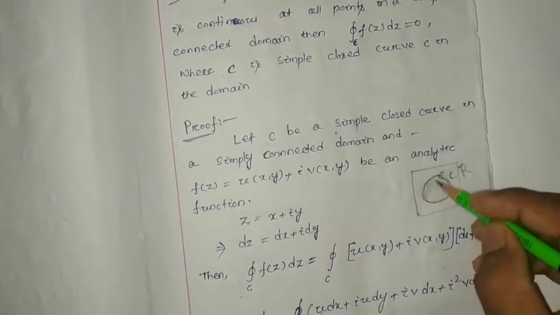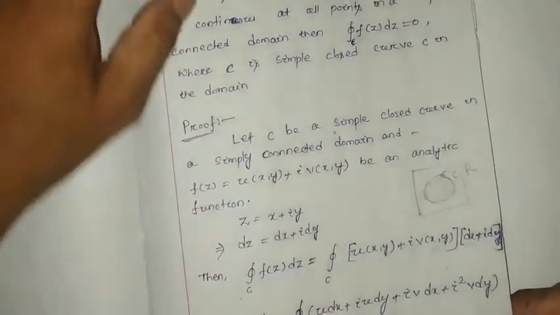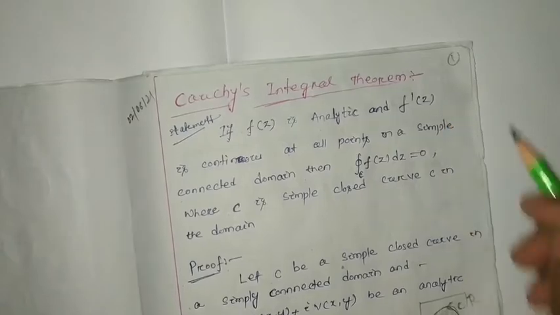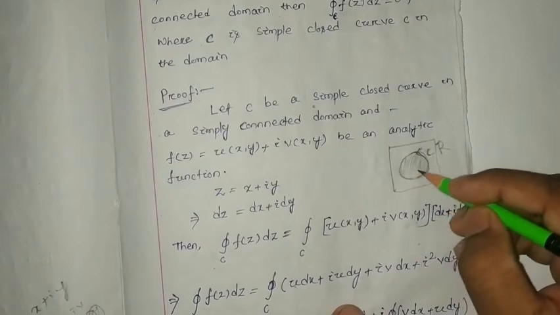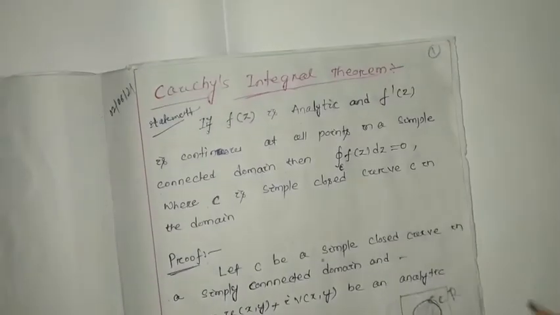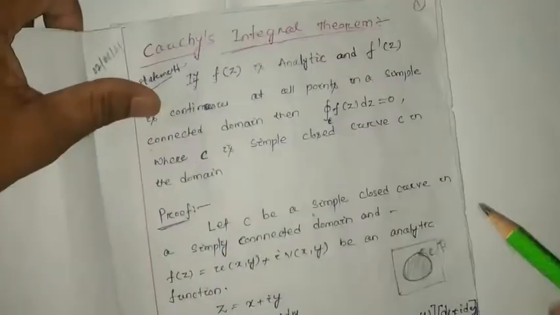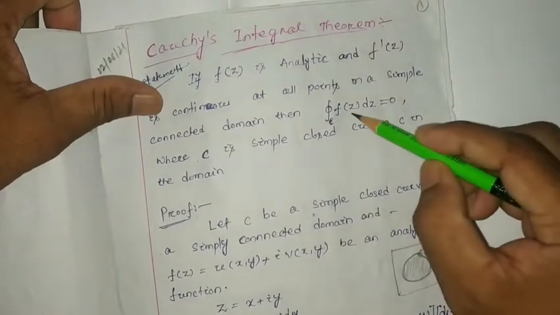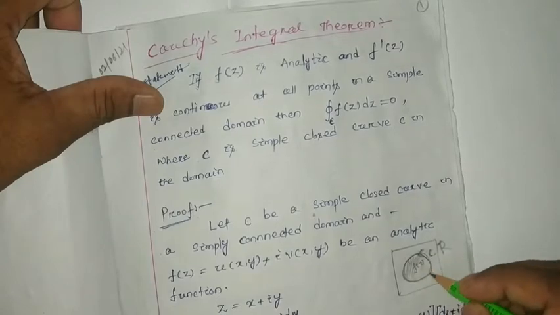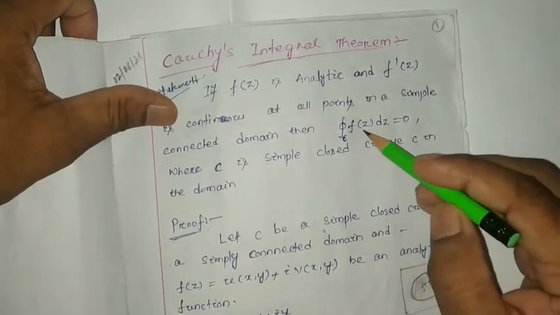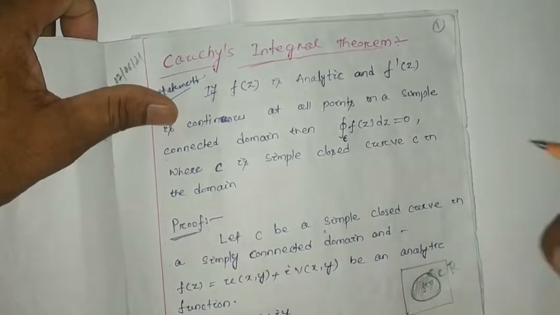If inside this curve the function is analytic, that means the function is continuous and its first derivative is also continuous inside this contour, then according to CIT, or Cauchy's integral theorem, the closed integration around this curve C of the function f(z) will be equal to 0.